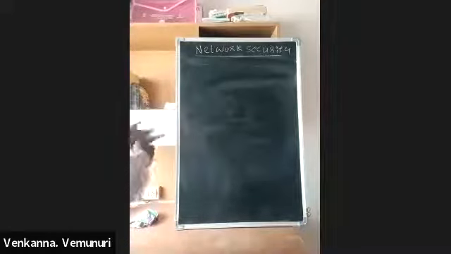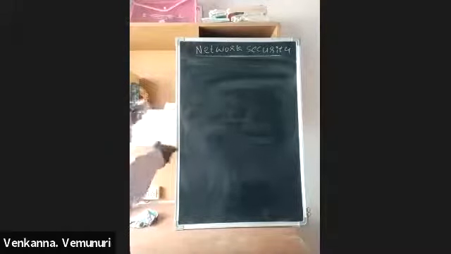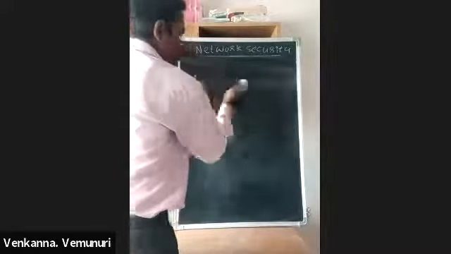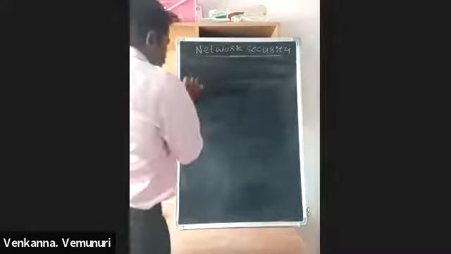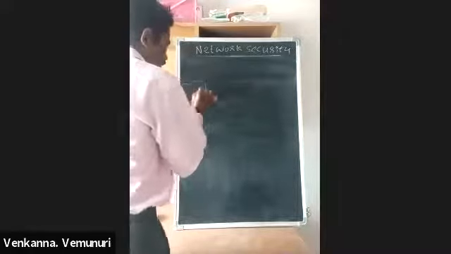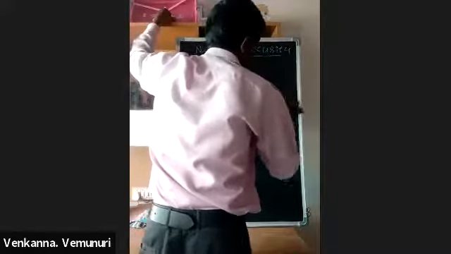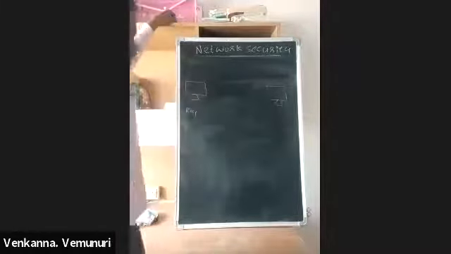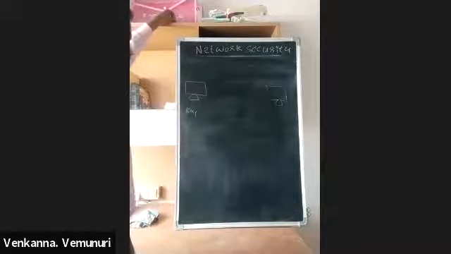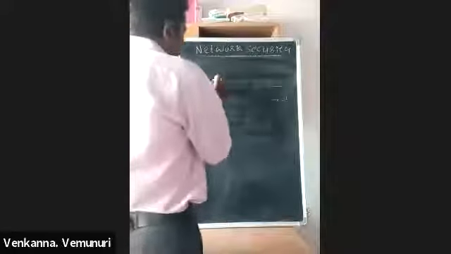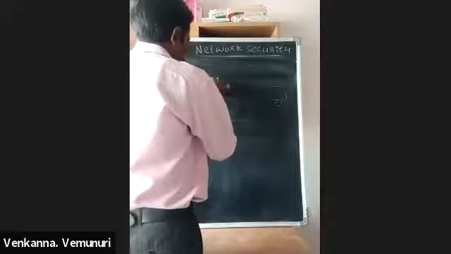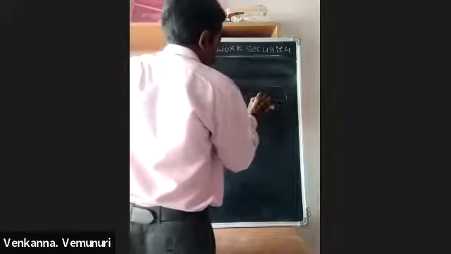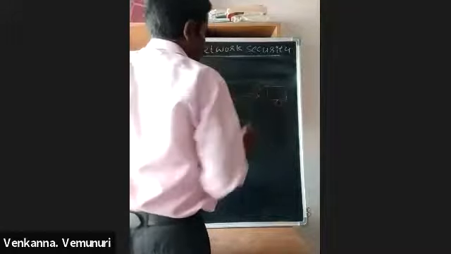So in this, generally, if you are using keys, for example, symmetric or asymmetric, and we are encrypting the data, and we send the data through one secure channel, then attacking is not possible.